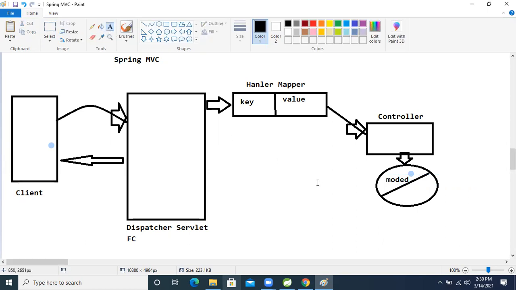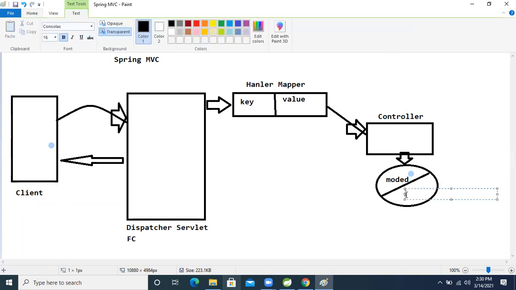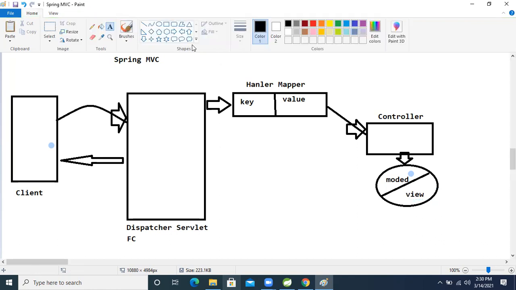The second one is the view. Here we decide which view, which page, we need to present to the client.